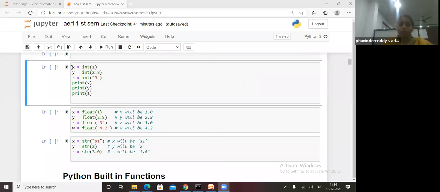Students, Jupyter is not compulsory. Same code you can write in your Python parallelly.